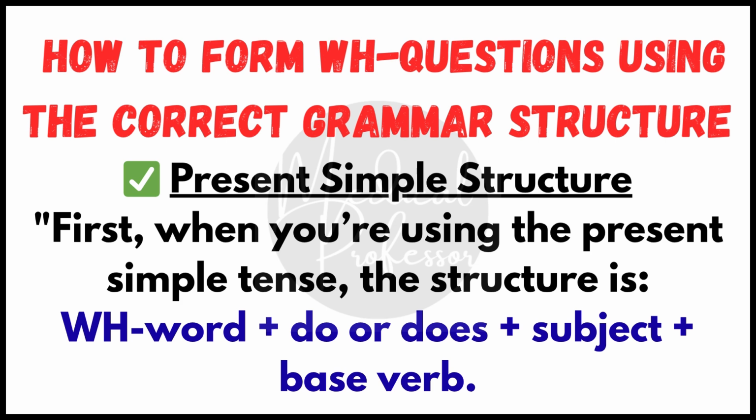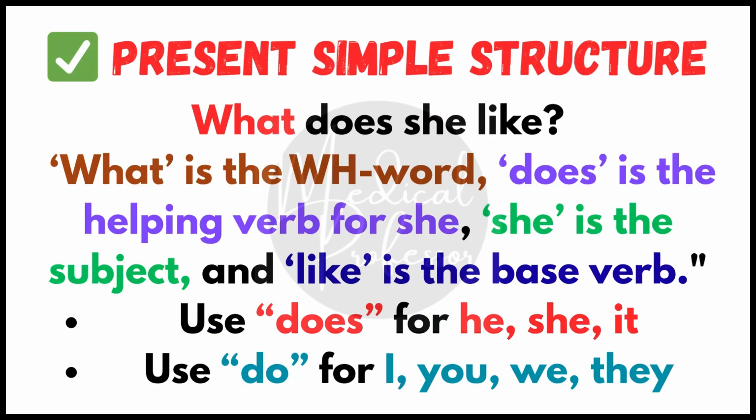Present simple structure. First, when you are using the present simple tense, the structure is WH word plus do or does plus subject plus base form of the verb. Here's an example. What does she like? What is the WH word. Does is the helping verb for she. She is the subject and like is the base verb.